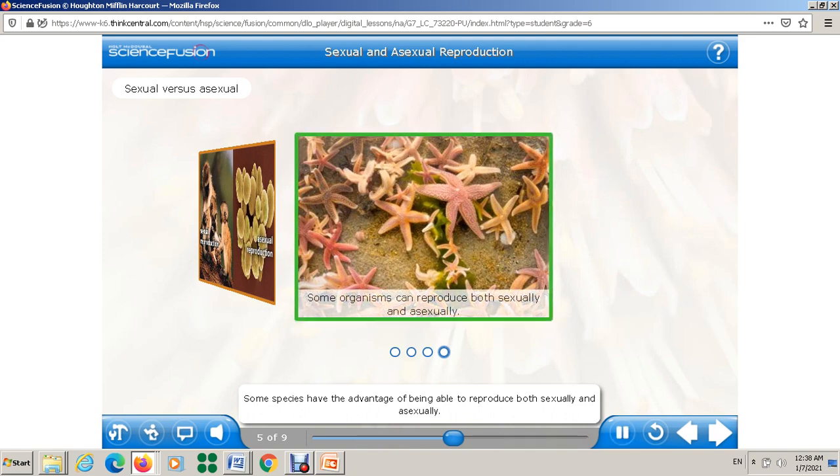Some species have the advantage of being able to reproduce both sexually and asexually. Sea stars can reproduce sexually by just releasing their gametes into the water to be fertilized. The resulting zygotes develop into new organisms on their own. But some sea stars can also reproduce in a different way. If an arm of one of these sea stars is cut off at a certain point, it can develop into a whole new individual.